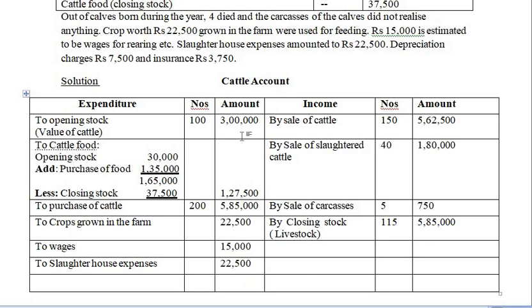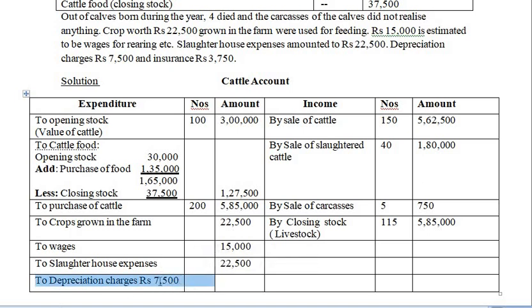Next, after this, depreciation charge rupees 7,500. So to depreciation 7,500.